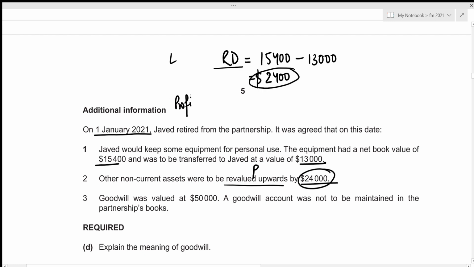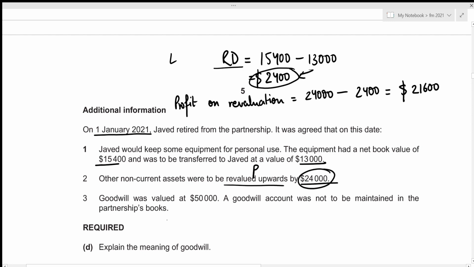Let's figure it out. That would be the revalued upwards amount of 24,000, which acts as our profit, minus the revalued downwards amount of 2,400, which acts as our loss on revaluation. This provides the total profit on revaluation of 24,000 minus 2,400, which is 21,600.